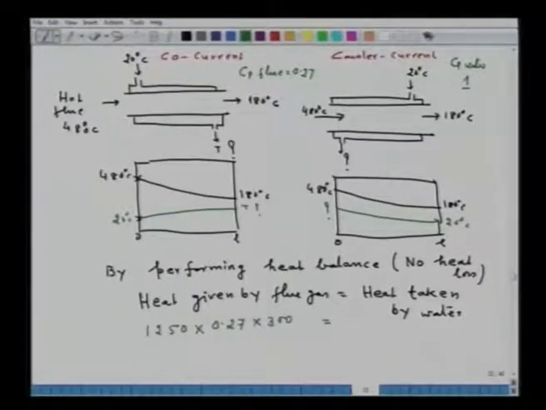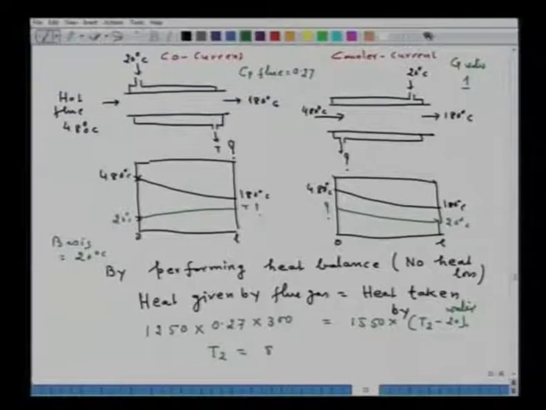heat taken by water. So, water is flowing at the rate of 1550 into 1 into (T2 minus 20), where T2 is the temperature of the water at the exit. So, our basis of calculation is 20 degrees Celsius. If we solve this equation, we will get T2 equal to 85 degrees Celsius. So, this temperature we have now determined, equal to 85 degrees Celsius.